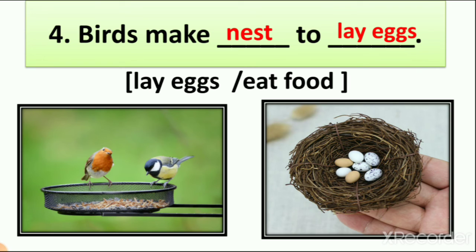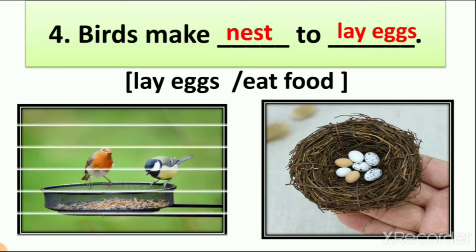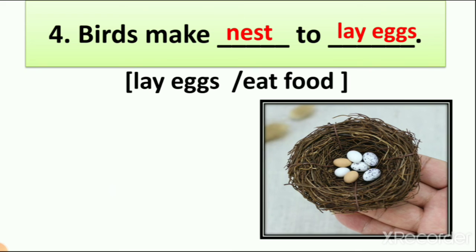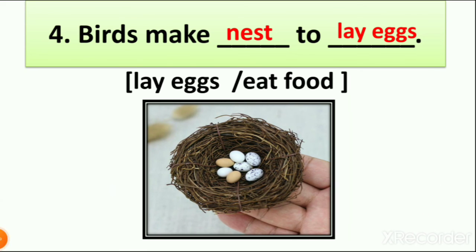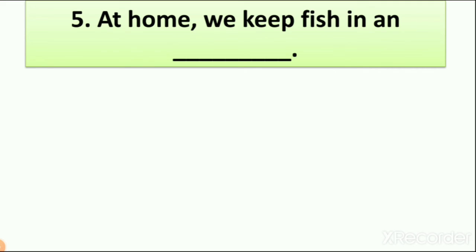They can eat food from land also, from water also, from trees also, but they cannot lay eggs on a tree. They have to make a nest. So the answer is lay eggs. So we have to write here lay eggs, right? Now let's see which is the next one.